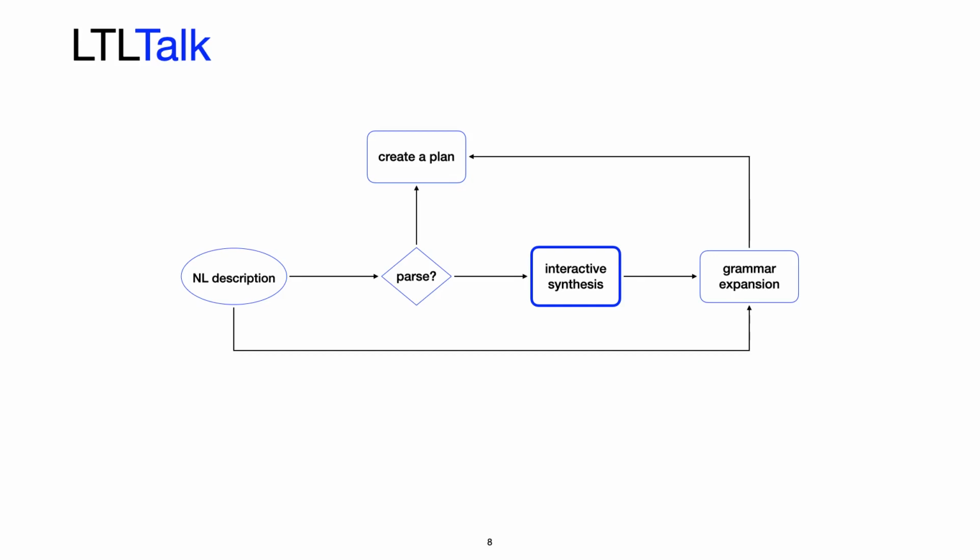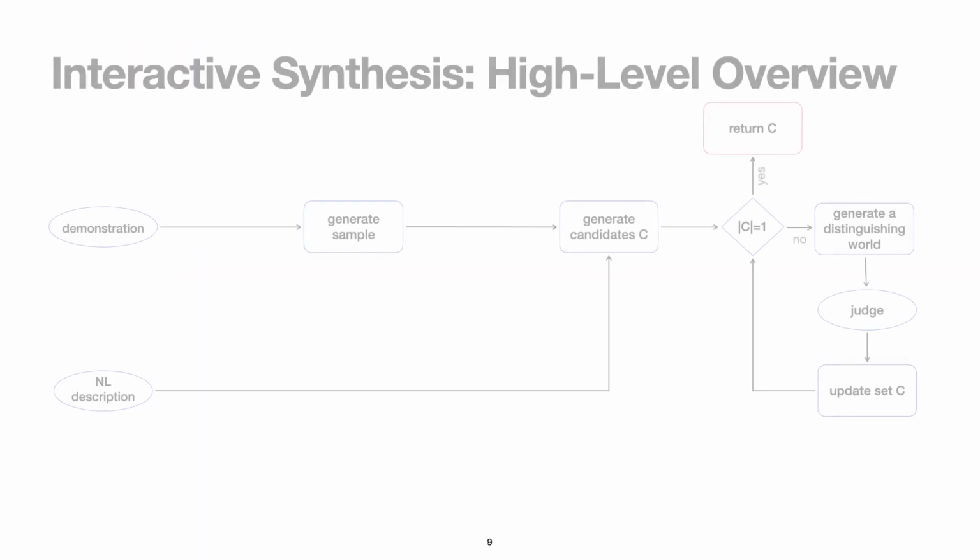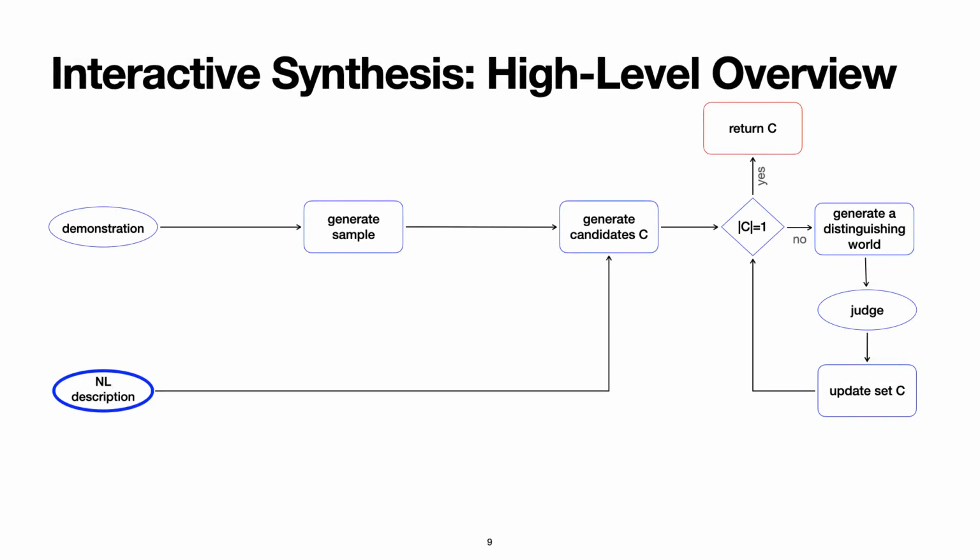Coming back to the high-level scheme of the system, let's first dive into the interactive synthesis module to see how LTL Talk determines what is the correct specification corresponding to the user's natural language command. The synthesis starts from a natural language description and the user's demonstration. Because synthesis from a single example is an underspecified problem, we use a heuristic method to generate a sample containing more examples. From that sample, we generate a set of specification candidates C.